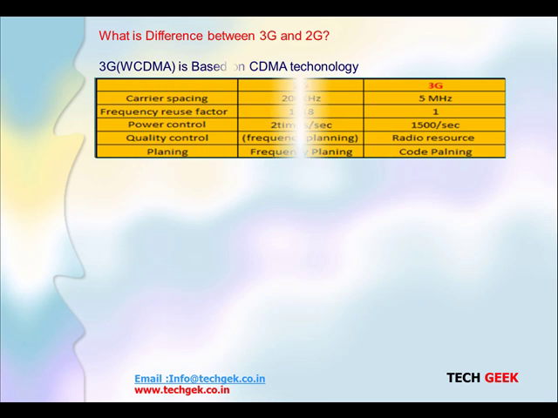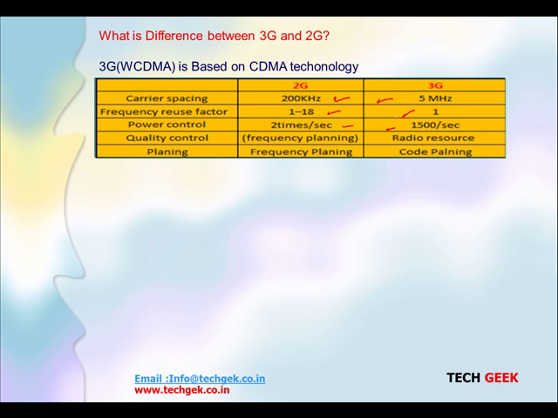What is the difference between 2G and 3G networks? As we have discussed already, but let us have it, and may I ask you this question. As we know, the carrier spacing is 200 kilohertz in 2G. In 3G we have 5 megahertz. Frequency reuse is 1 to 18, 1 to 20, depending upon the available frequencies in GSM. The reuse factor is 1 only in 3G. Power control happens 2 times a second in 2G technology. In 3G it is 500 times a second, which we call fast power control.